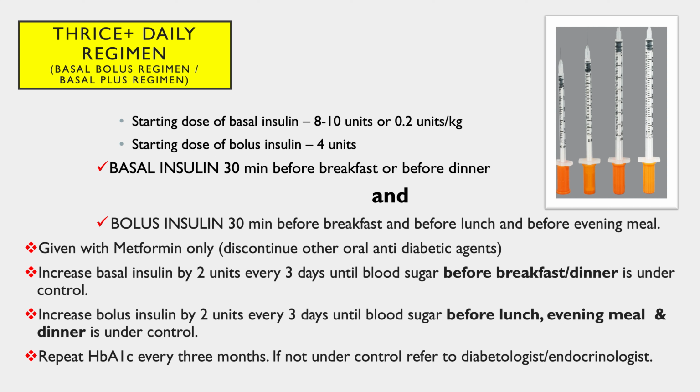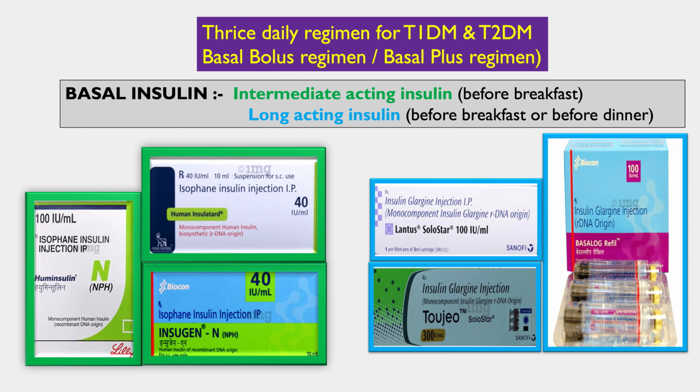Now the thrice plus daily regimen, we give insulin 4 times. So every time before breakfast, before lunch, before dinner, and before evening meal. So every meal is covered by insulin. Two types of insulin we use in such thrice plus daily regimen. One is basal insulin and one is bolus insulin. Now what is this basal and bolus insulin? The basal insulin can be any intermediate acting insulin or the long acting insulin. It is also called basal bolus regimen or basal plus regimen.